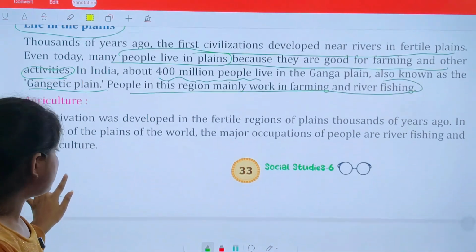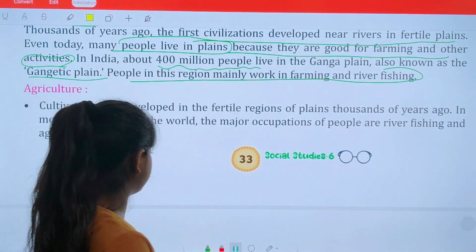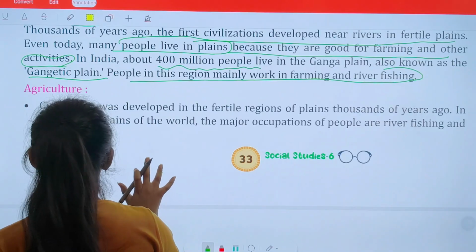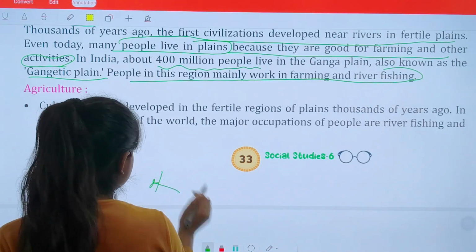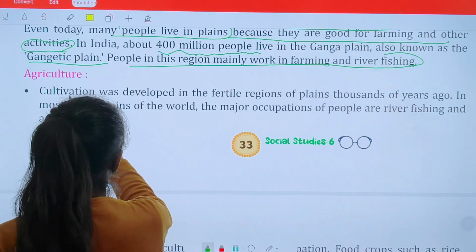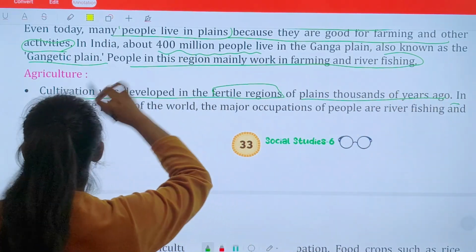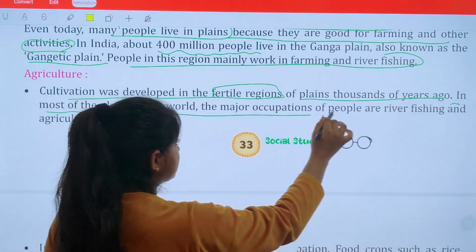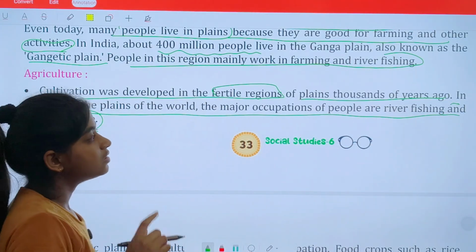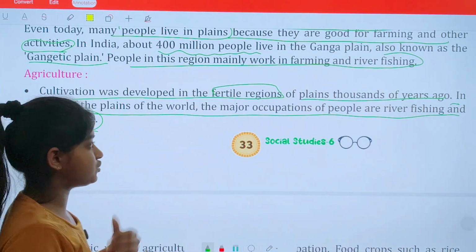Right now, what kind of agriculture are we seeing in that area? Let's talk about it. So, agriculture. Cultivation was developed in the fertile region of plains thousands of years ago. In most of the plains of the world, the major occupation of people is river fishing and agriculture. Okay, so near the plains, because the land is so fertile, the major occupations were river fishing and agriculture.